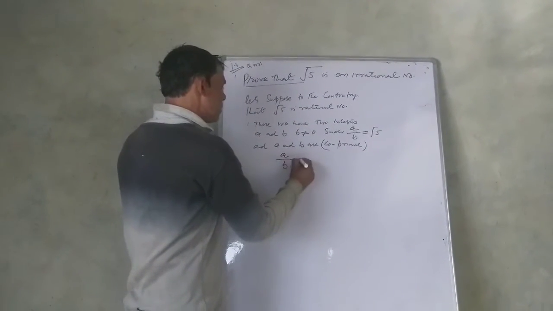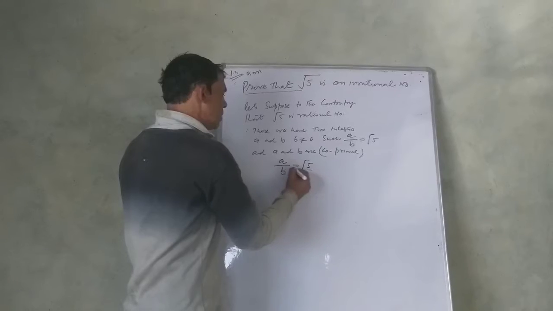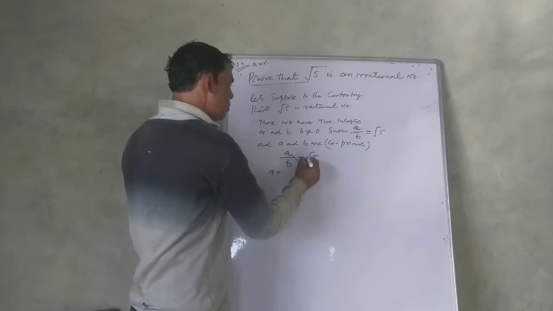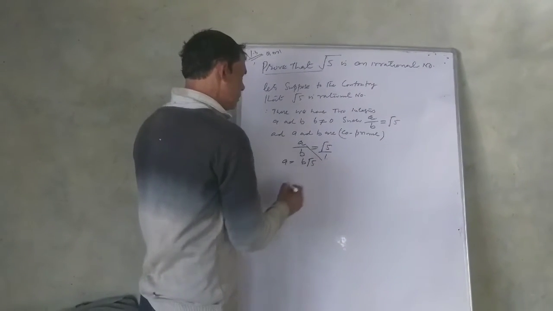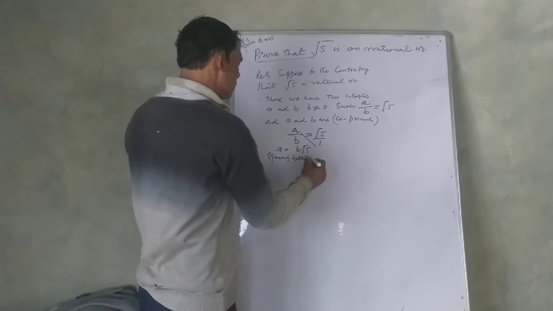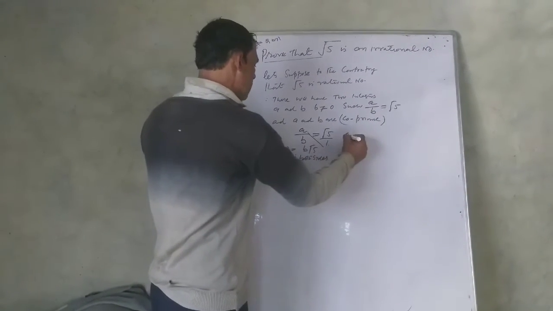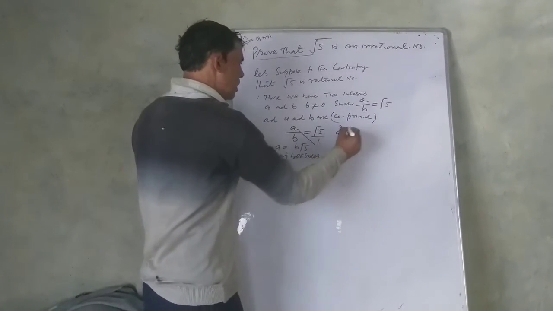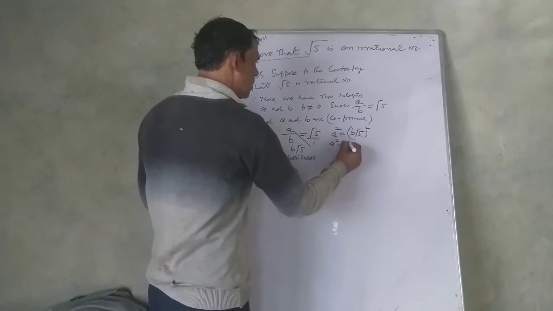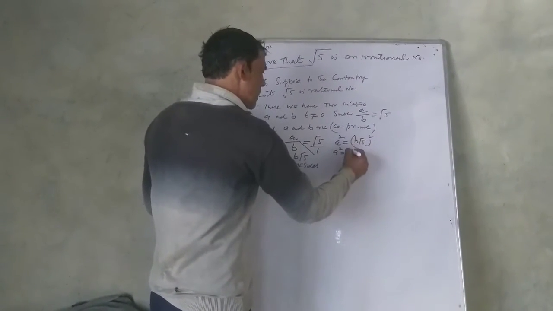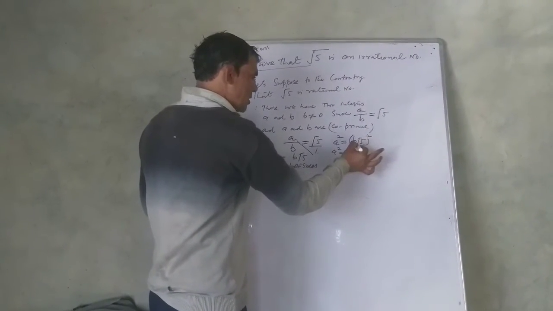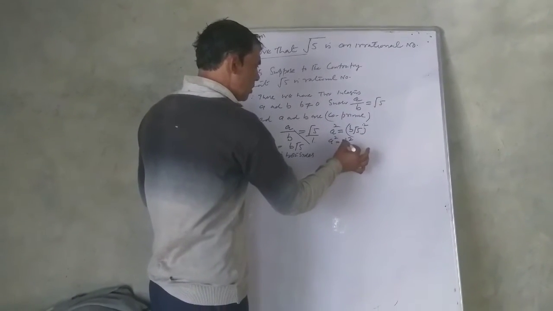a by b is equal to root 5. Do cross multiplication: a is equal to b root 5. Now squaring both sides, a square is equal to b root 5 whole square. The root gets cancelled with the square, so b square times 5. Therefore a square is equal to 5b square.